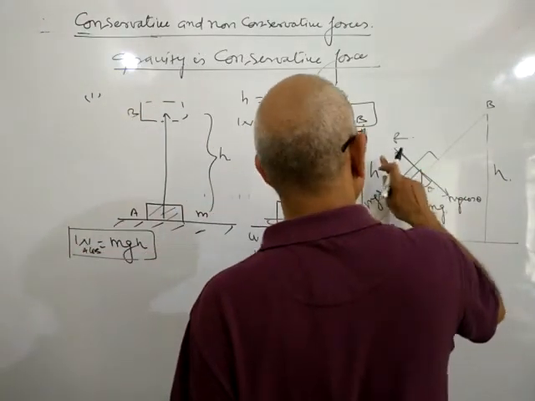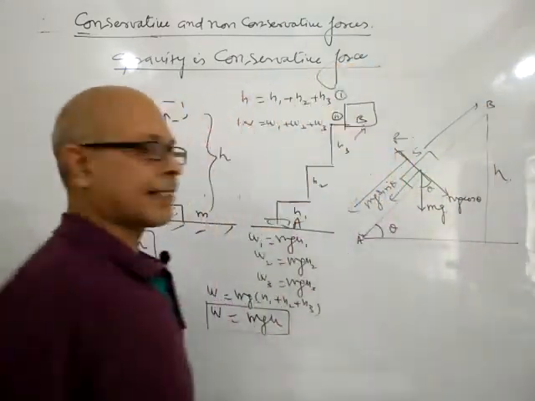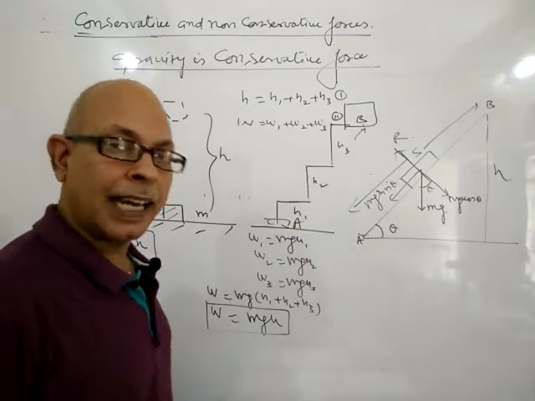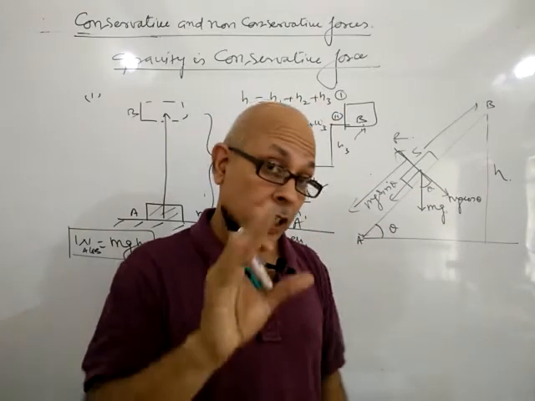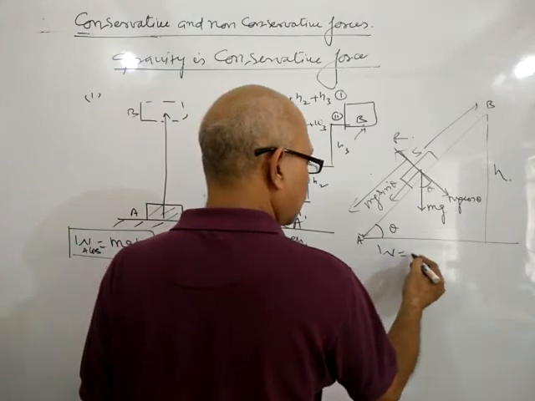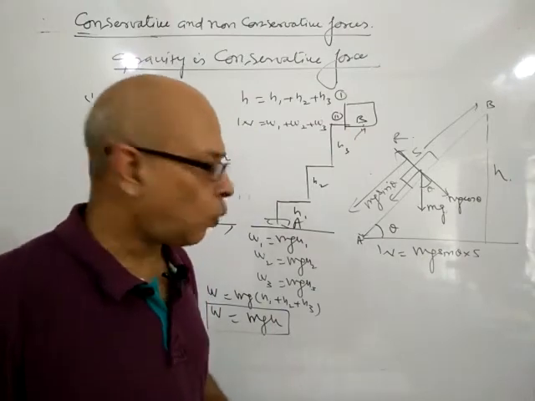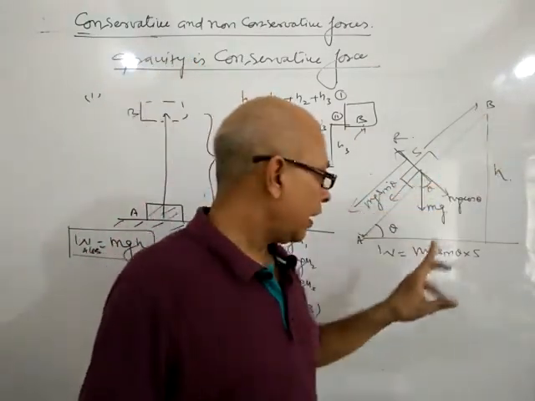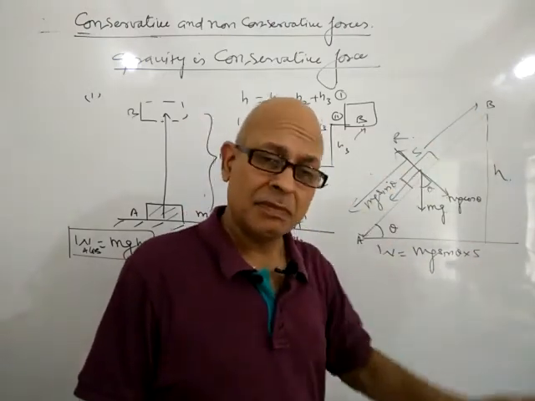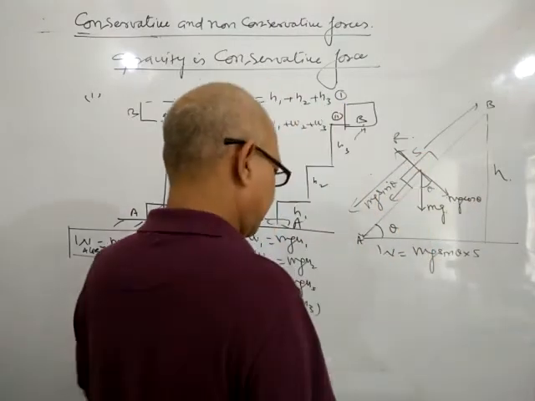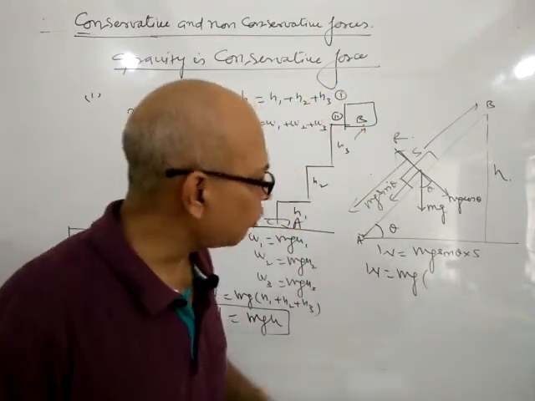Suppose the length of the inclined plane is s. Vertical separation is h. Now W equals mg sin theta into s. Work done to move the body from A to B equals mg sin theta into s. What is the value of sin theta from this diagram?